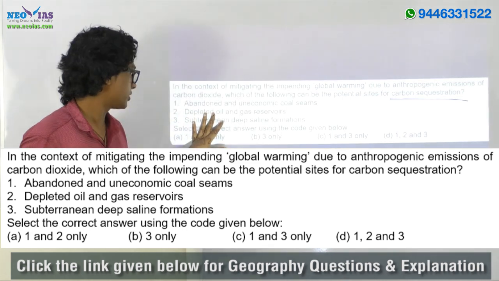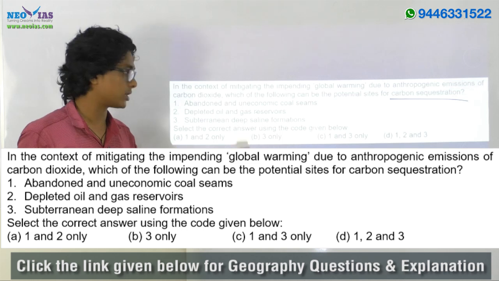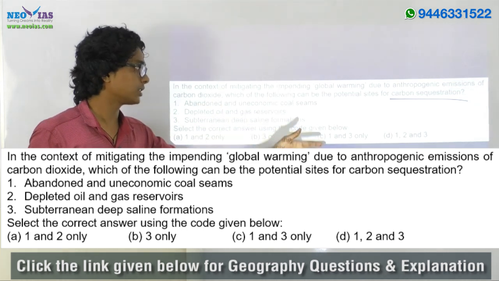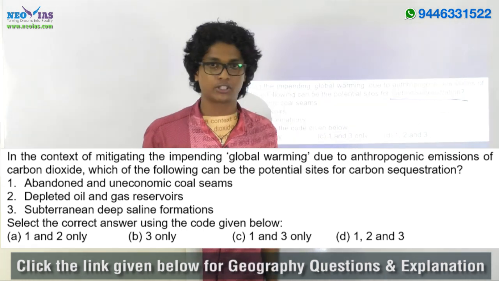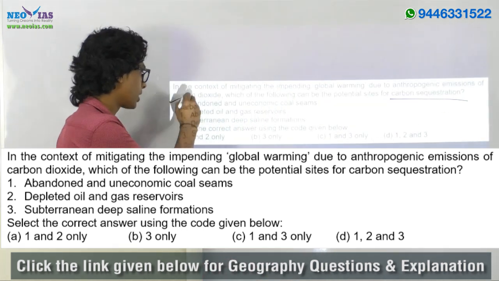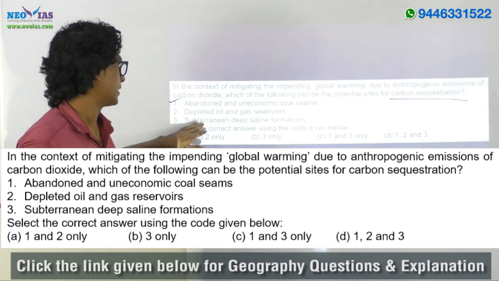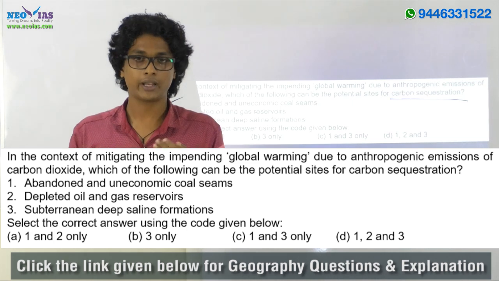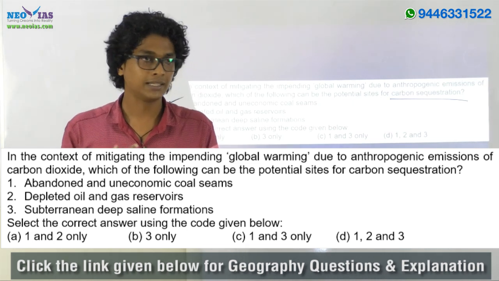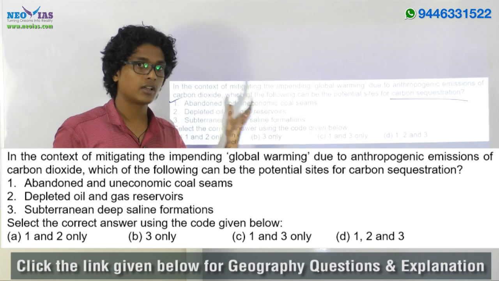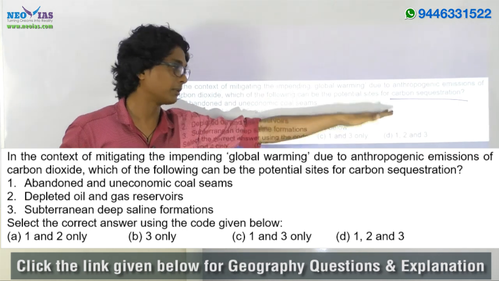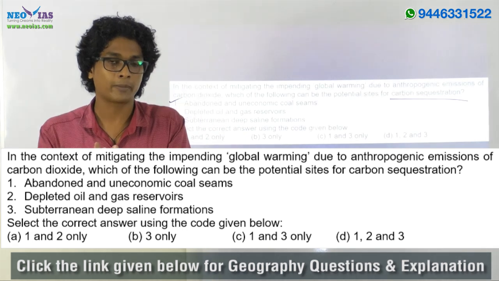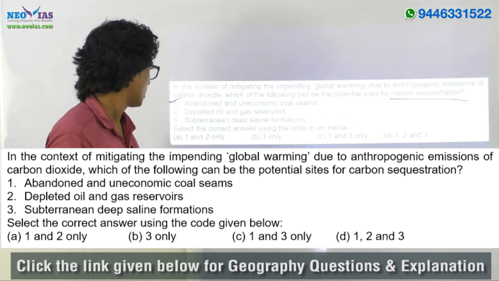Okay, so this question is actually a 3-statement question, and the first statement is abandoned and uneconomic coal seams can be the potential site for carbon sequestration, which is true. And the second statement, depleted oil and gas reservoirs. See, in fact, the first statement and the second statement mean that these places can be used for carbon sequestration. It means that we can use this place to store carbon away from the carbon cycle.